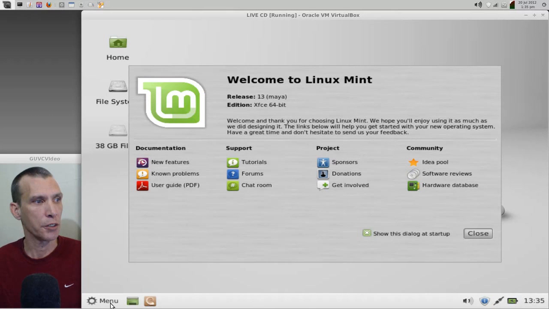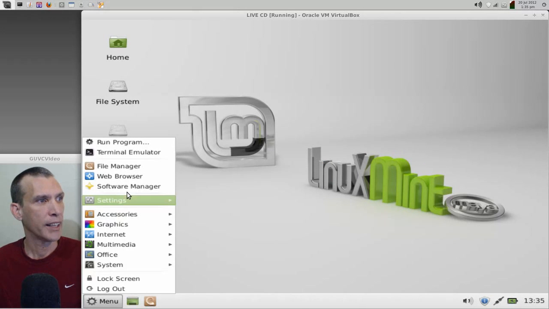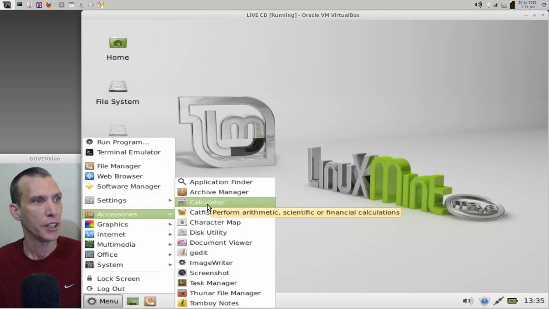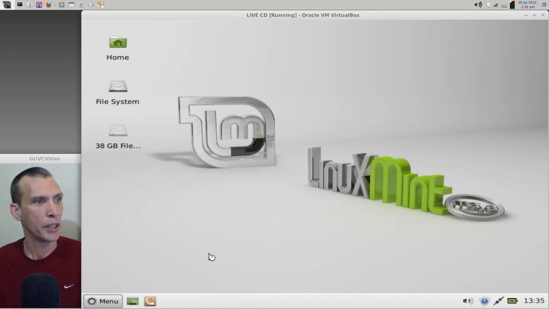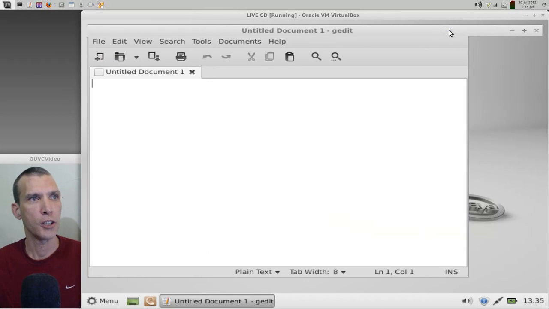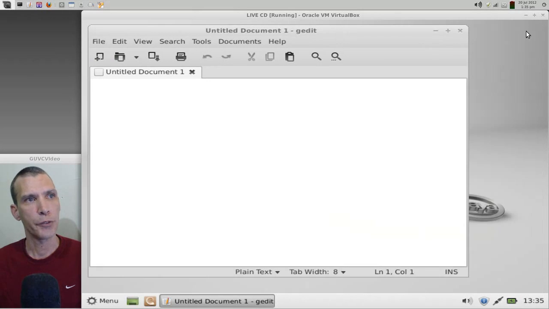Okay, first let's pull something up here. I want to show you something here that we're going to fix. And we'll just grab an application or accessory, it doesn't matter which. Why not gedit, or gated, if some of you call it that way. Alright, and let's say I display that application in full screen. It's not going to fill the whole screen, as you will see here. See that? That doesn't look right. Alright, so we're going to fix that right now.